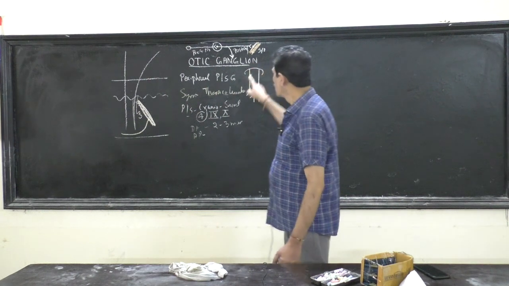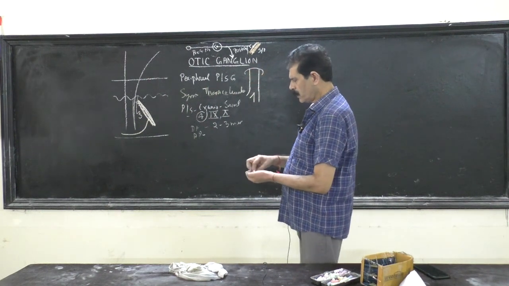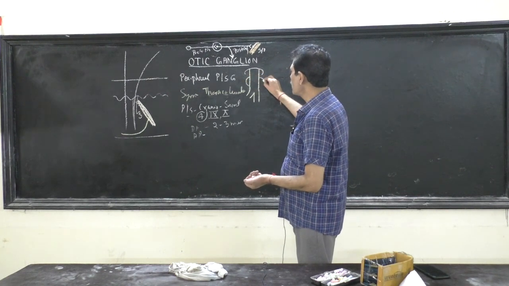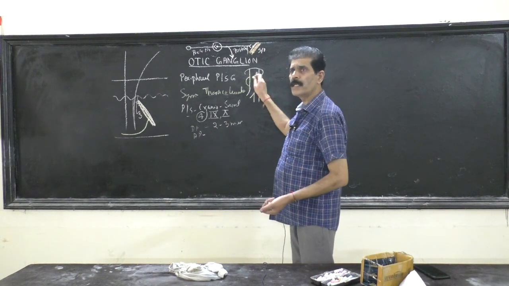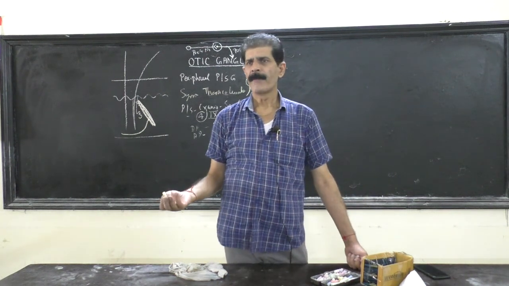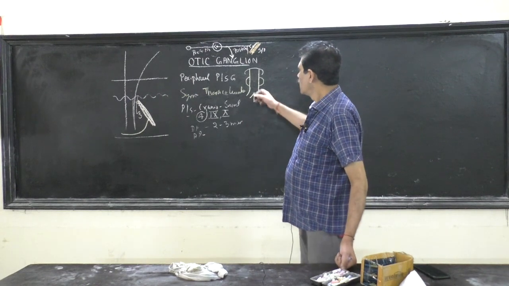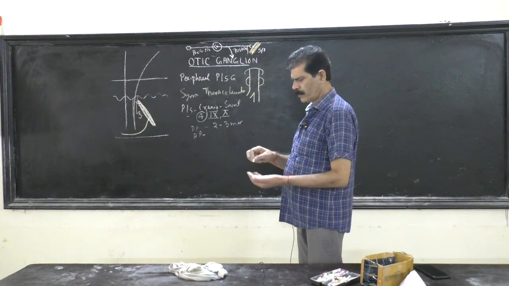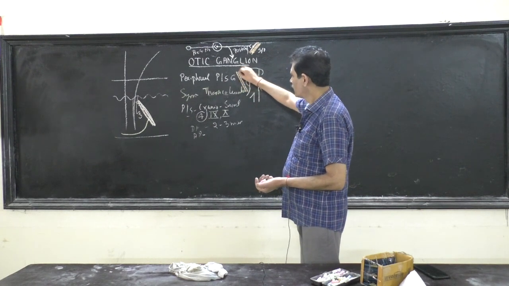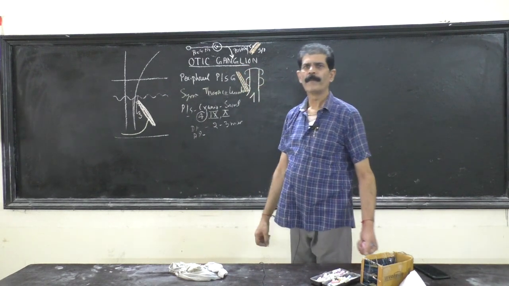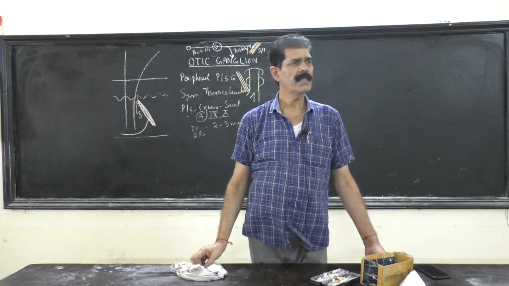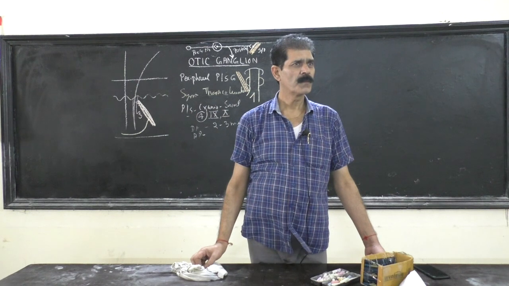Where does it lie? So this ganglion lies medial to the main trunk of the mandibular nerve. Medial to the main trunk. And what lies anterior to it? The medial pterygoid muscle. That is what you find in the dissection. Anteriorly lies the medial pterygoid muscle.